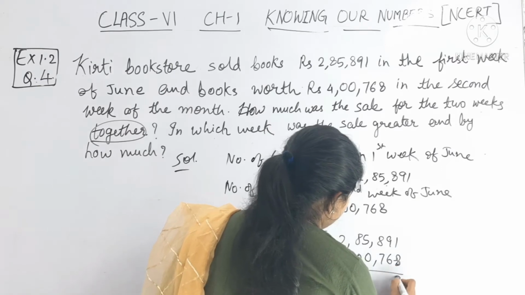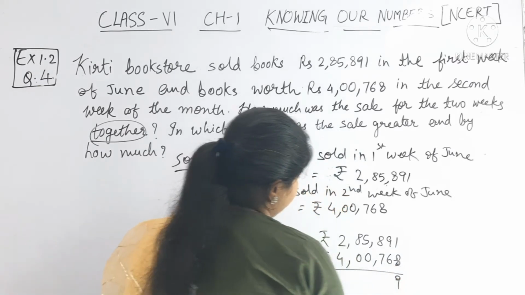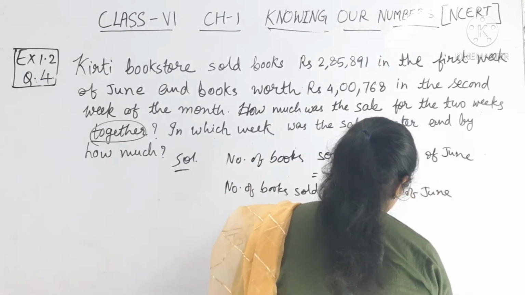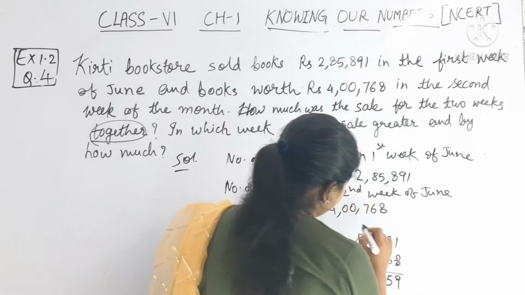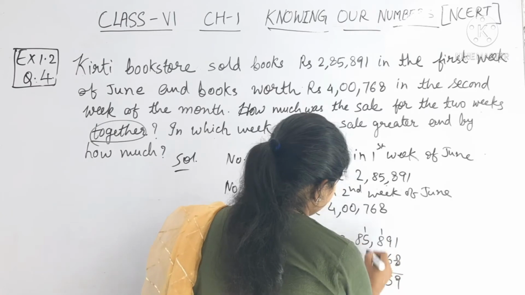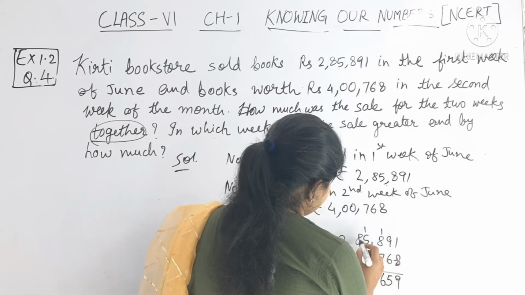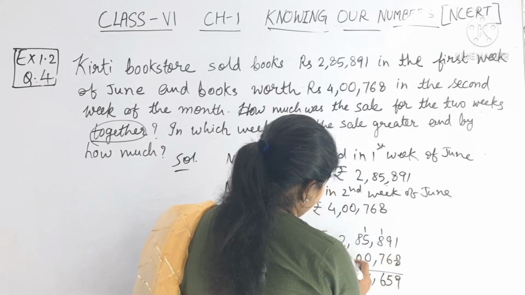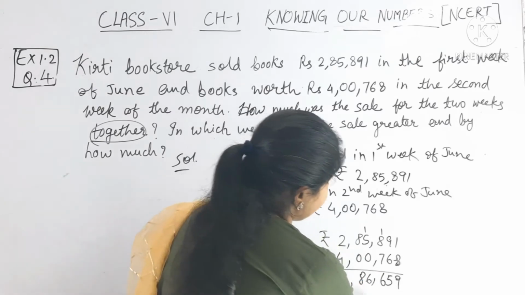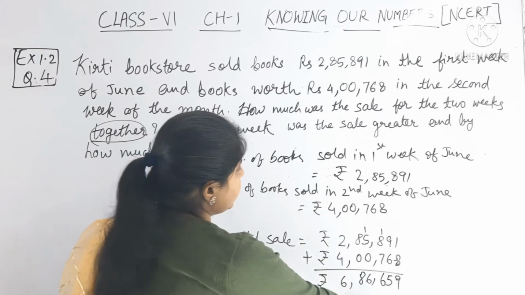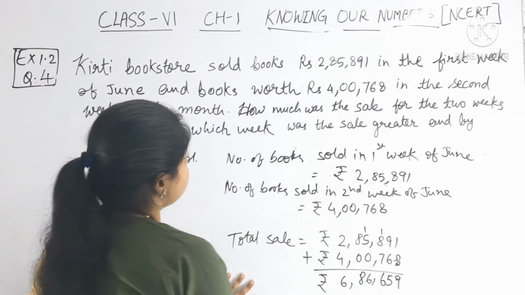8 plus 1 is 9, and here 9 plus 6 is 15. 8, 7, 15 and plus 1 is 16. 5 plus 1 is 6. Here 8. 4 plus 2 is 6. So rupees 6,86,659 is the total sale.